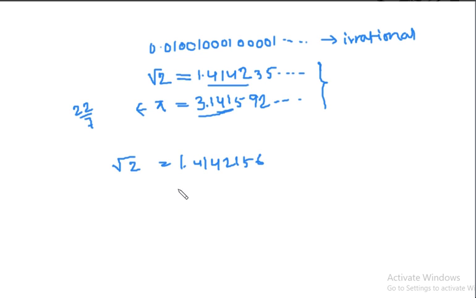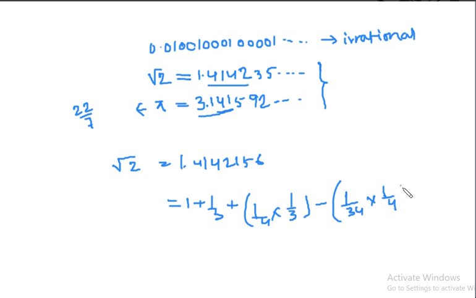The formula they used is 1 plus 1/3 plus 1/(4×3) minus 1/(34×4×3). Where they got this expression from is not known to me.